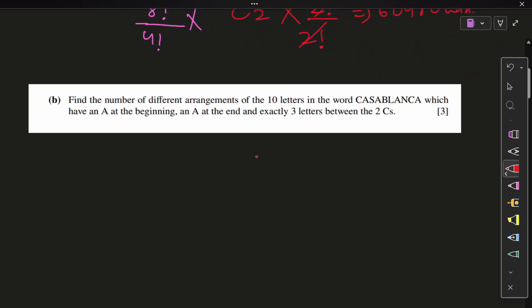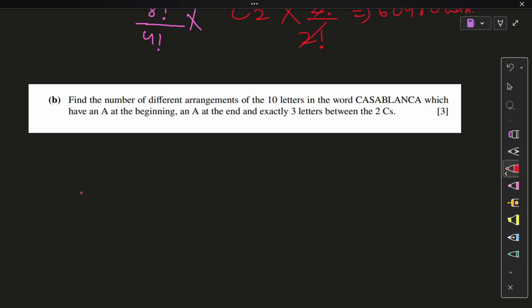7 part B. Find the number of different arrangements of the 10 letters in the word Casablanca. Factorial question. I hope you identified that. I do not need to speak it again and again. Which have an A at the beginning and A at the end and exactly 3 letters between the two. C is a very simple question. Let's get it over with quickly.